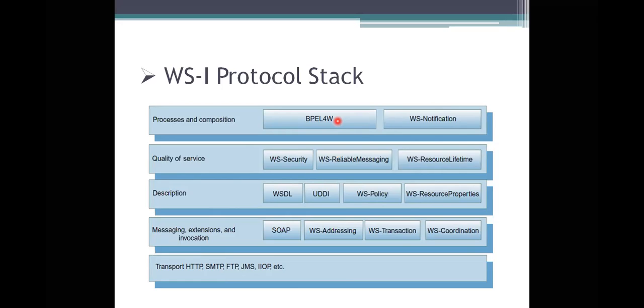You need to have these processes specified here. So we need to take these transactions or the coordinations or any representation activities which are being done with the partner services or any other task. We need to consider all these things to be specified in a clear manner. And coming to the next and the last one, what are the protocols we are using? As I said, HTTP, SMTP, FTP, JMS, IIOP, there are many protocols we are using. The environment you are using will be decided by your representations, what you are specifying.